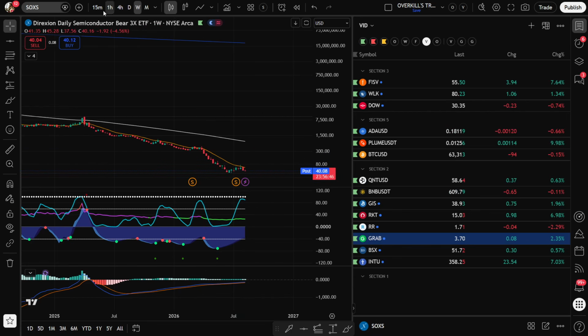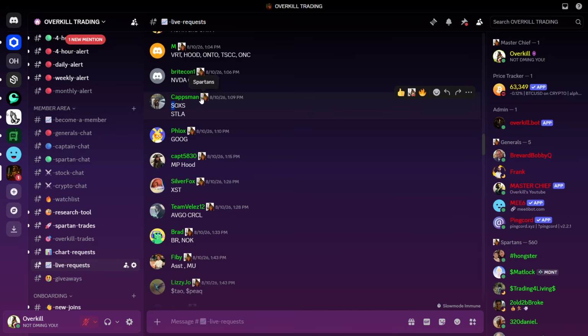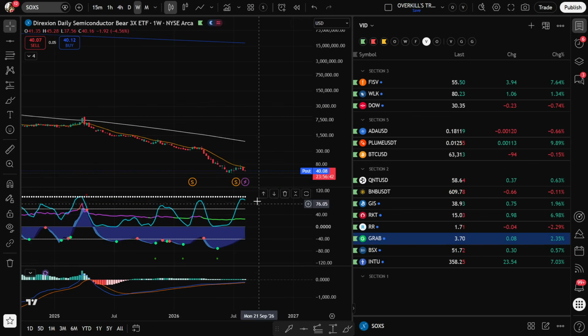This thing's going to go up. It's a 3x levered ETF, so if you're trading that one, don't go too heavy on it. Okay, but I'm still holding my position on that.